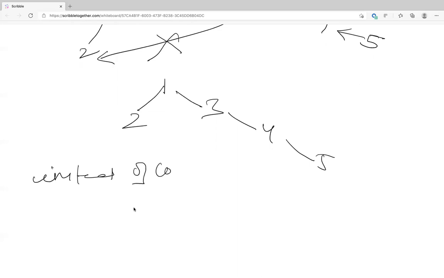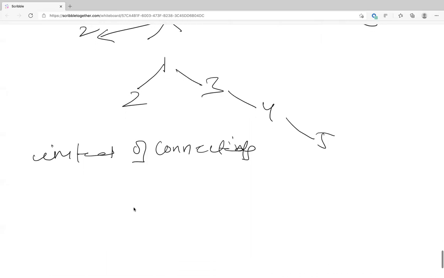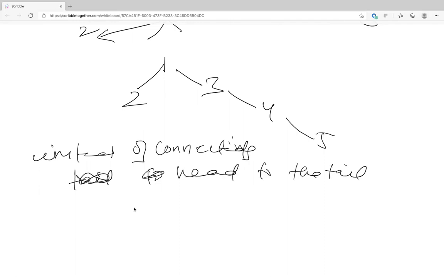Ankur, is it an n-ary tree we are talking about, not binary? Yes, there's no restriction here, it's an n-ary tree. If you have to connect one more under 1, it will be another branch. So instead of connecting the head to the tail, we are connecting head to head.